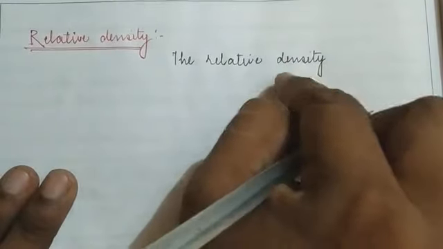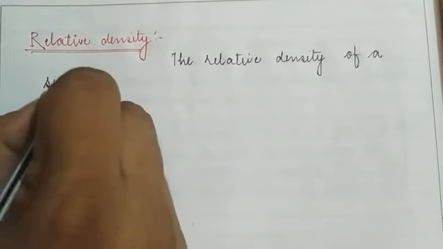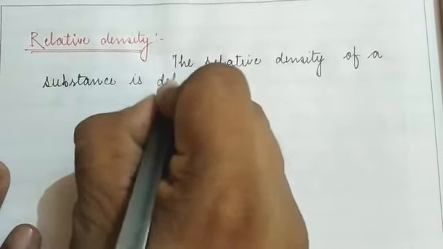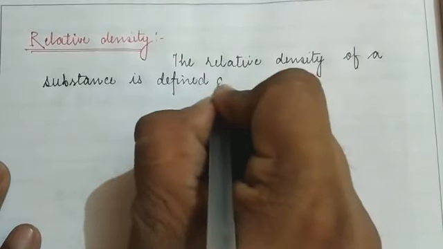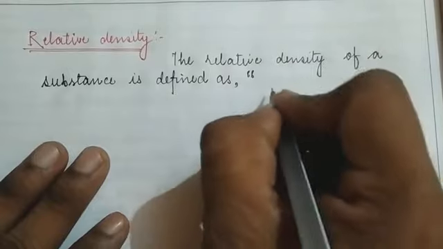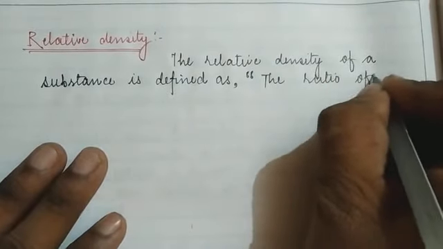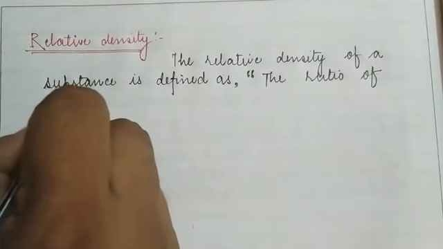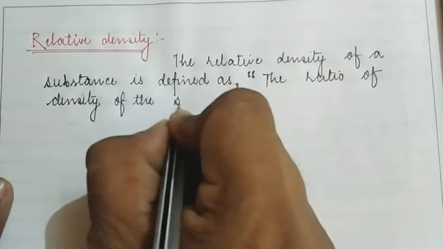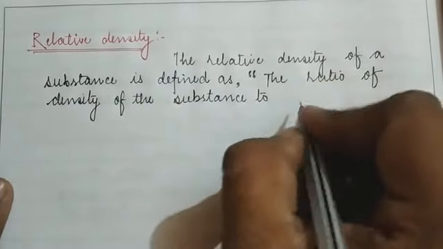So relative density of a substance is defined as the ratio of the density of the substance to the density of water.